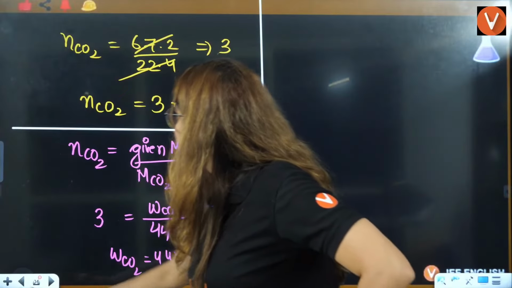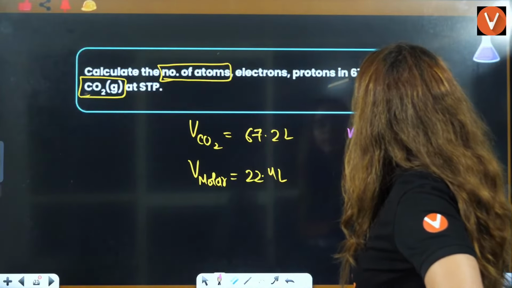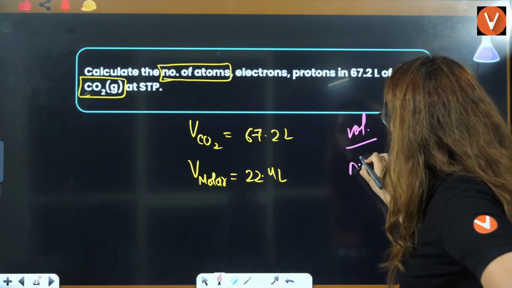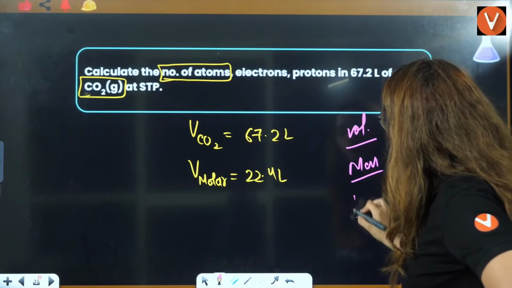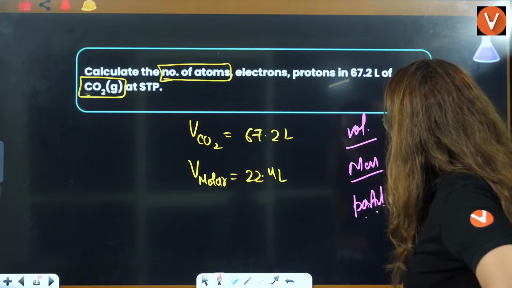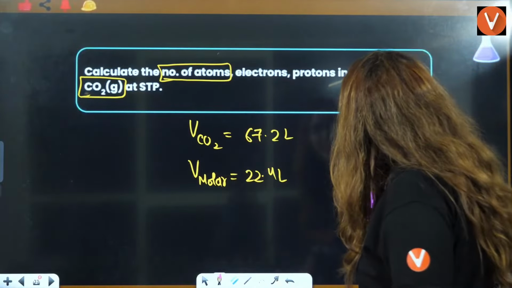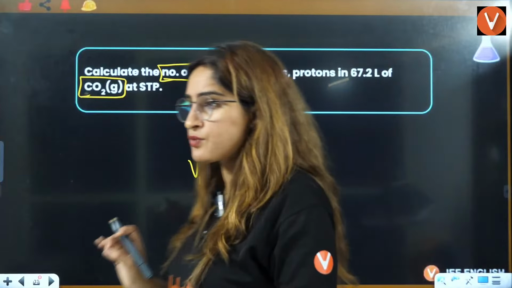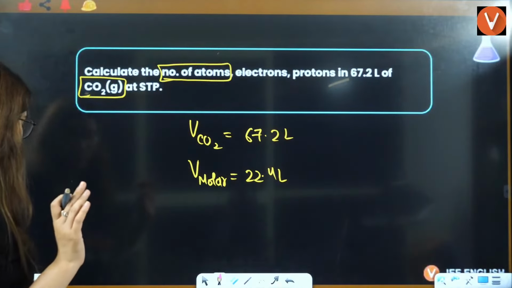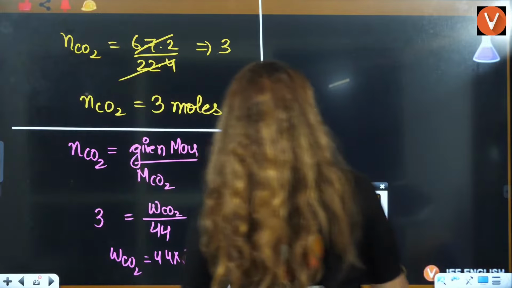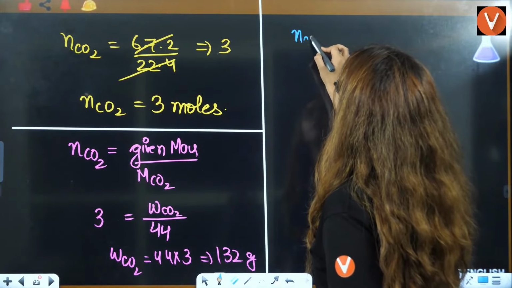Right. Now, from moles, we can calculate volume, we can calculate mass, we can also calculate particles, right? Now, understand particles very, very carefully, because this is where students end up making mistakes. Students, we have the number of moles of CO2.